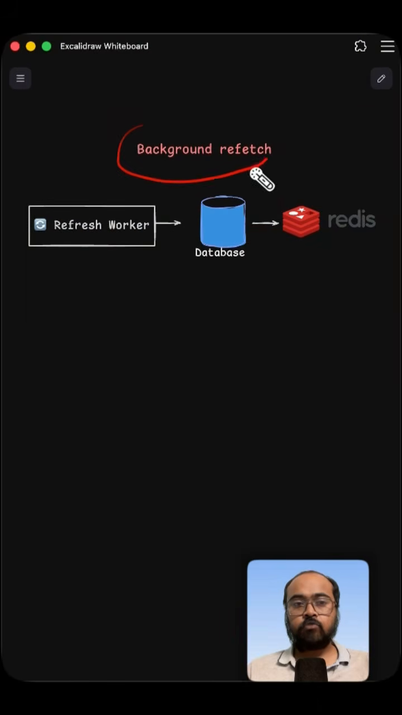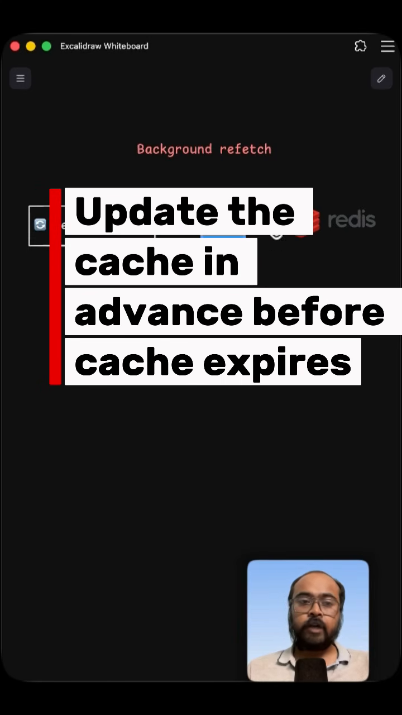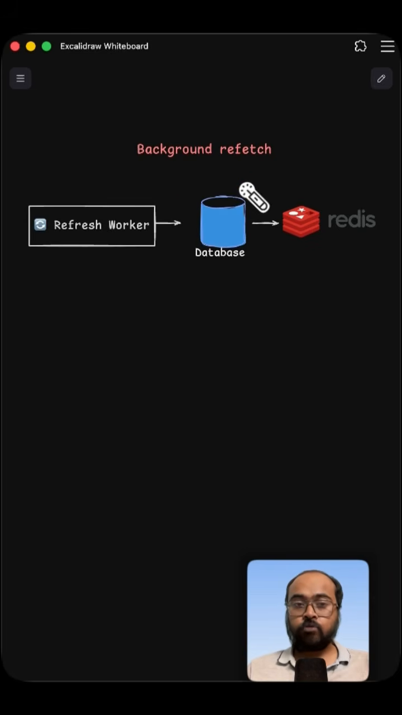Another popular technique is to use background refresh. Suppose the cache will expire at 10 AM. We do not wait till 10 AM. Instead, as soon as it is 9:56 or 9:57, we see that the cache is going to expire, and we update the cache in advance. That way, by 9:57 or 9:58, we already have the latest cache updated. We never reach the point where the cache has expired, and this way users never see the stale data.